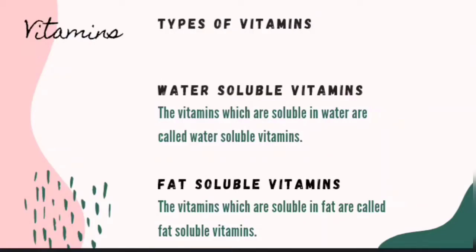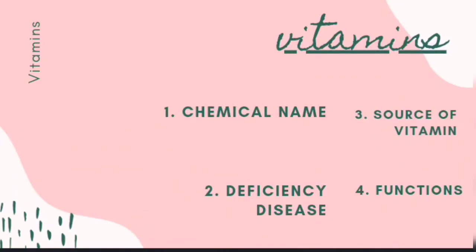Water soluble vitamins. The vitamins which are soluble in water are called water soluble vitamins. Fat soluble vitamins. The vitamins which are soluble in fat are called fat soluble vitamins. Now we will discuss the chemical name, deficiency disease, source and the functions of each vitamin.